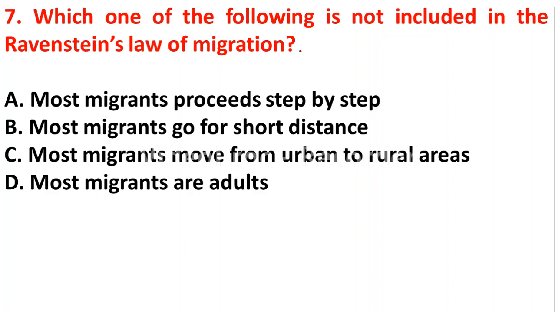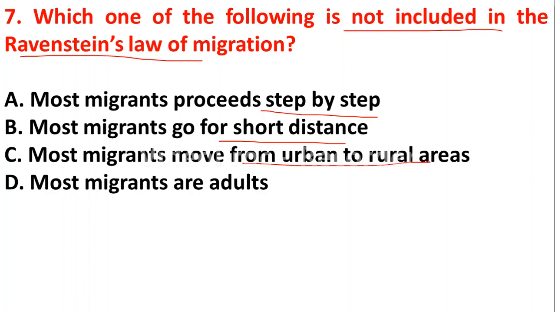Next question is, which one of the following is not included in the Ravenstein law of migration? Option A, most migrants proceed step by step. Option B, most migrants go for a short distance. Option C, most migrants move from urban to rural. Option D, most migrants are adults.